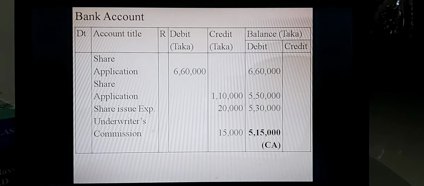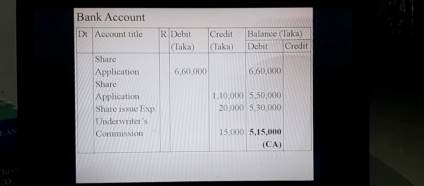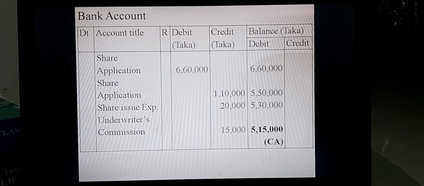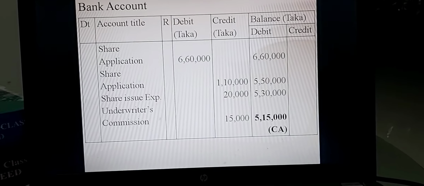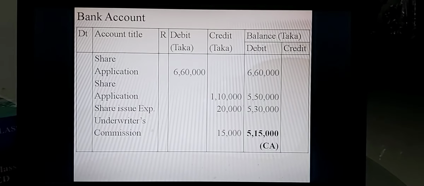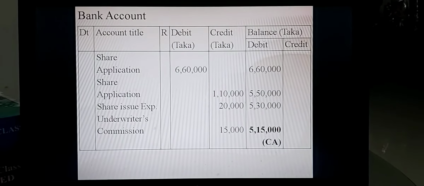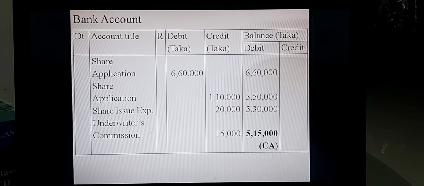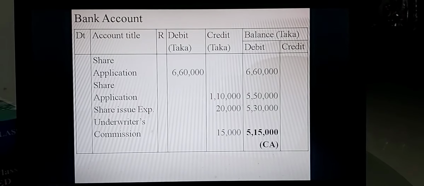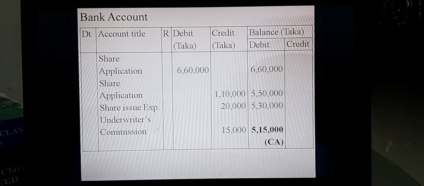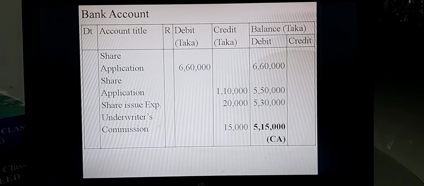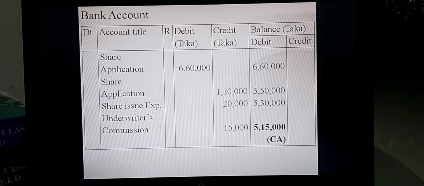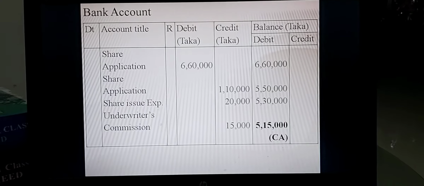Dear students, when any ledger account is opened, the account title column is written with the opposite account. So bank account debit, share application account credit. In the account title column, the first entry is share application, bank debited 6,60,000. Then the balance available at this moment is 6,60,000.